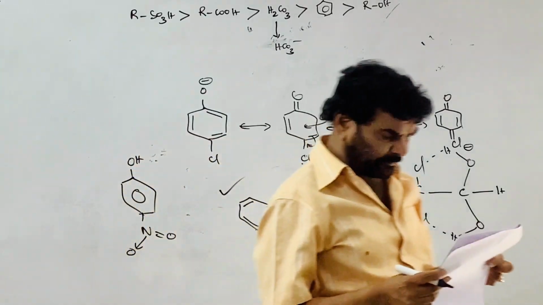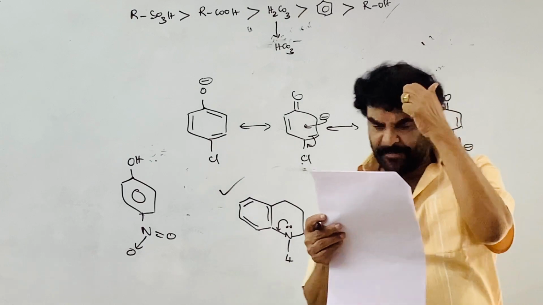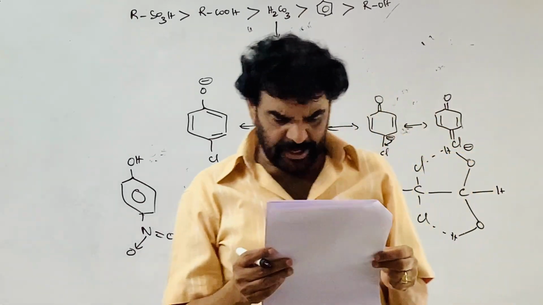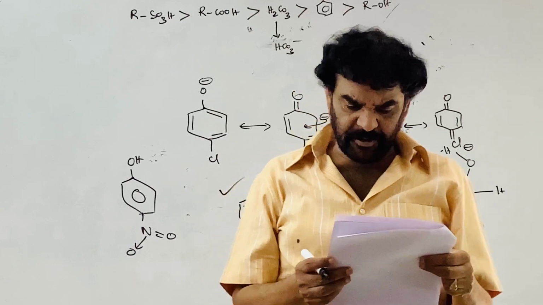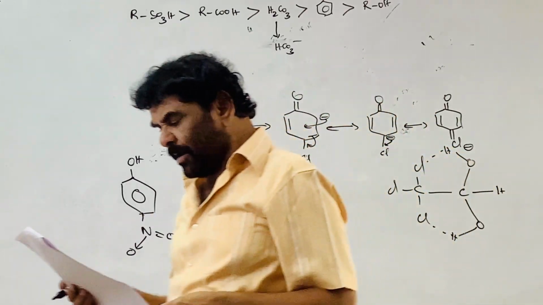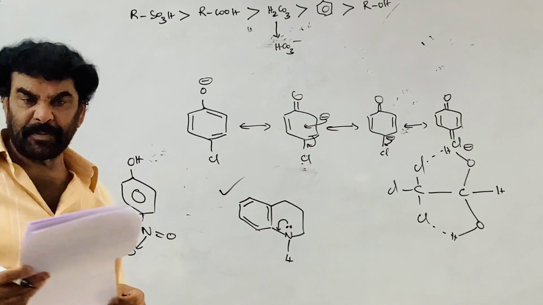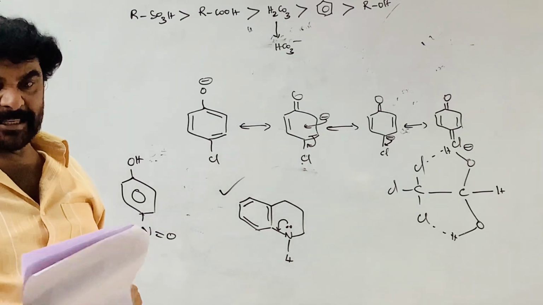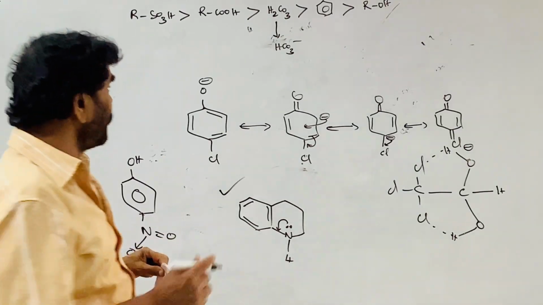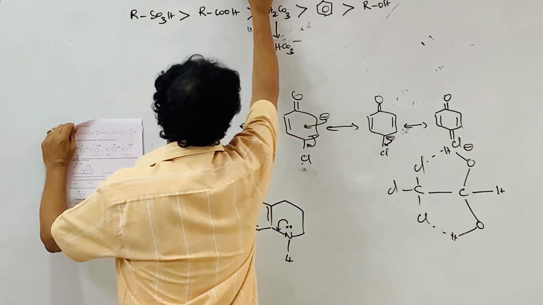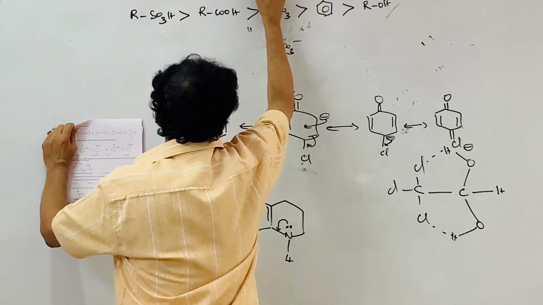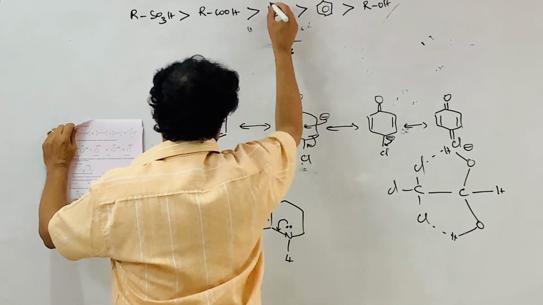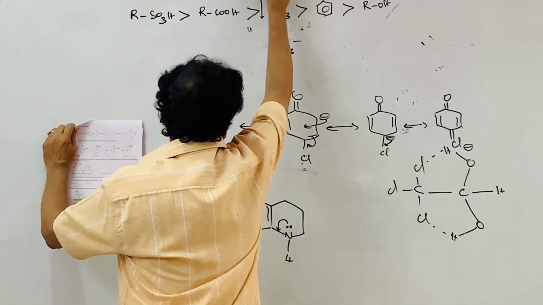The sulfonic acid (4) has the reaction, the carboxylic acid (3) has the reaction, and actually phenol should not have the reaction, but here the nitro group is present. Nitro group increases the acidic nature of the phenol. So if the nitro group is introduced, its strength comes to here, OH, NO2 comes to here.